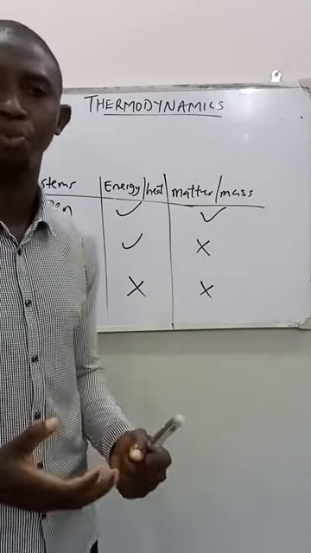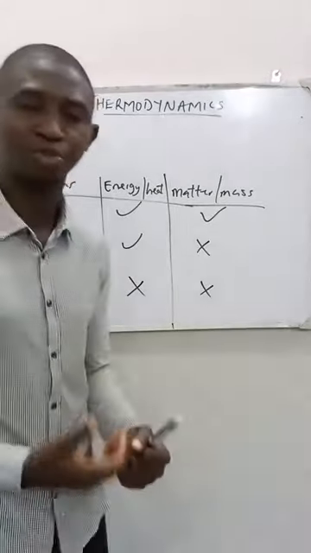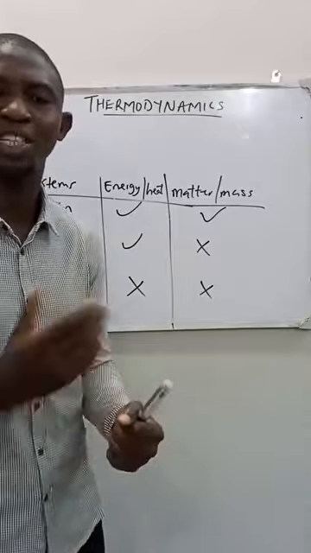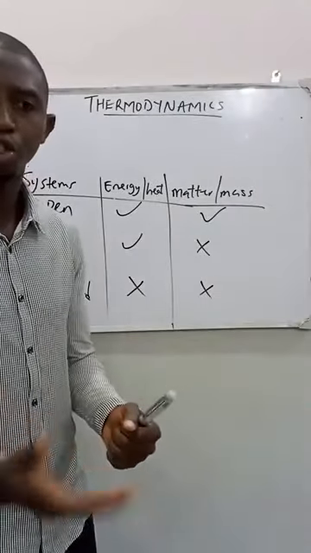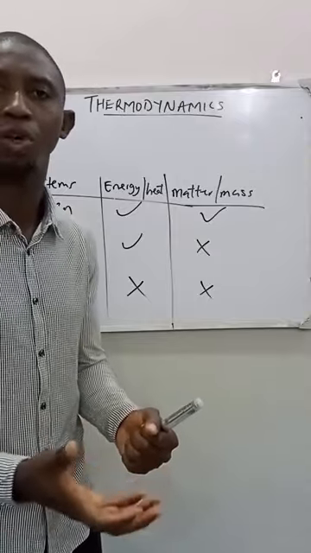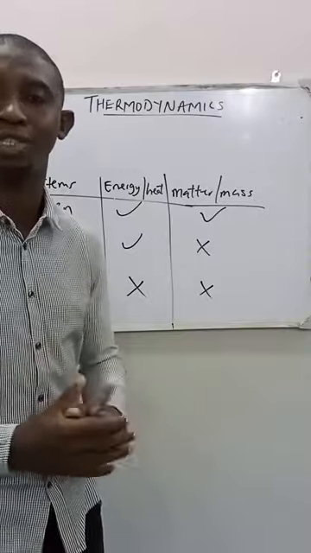An open pot of soup. What happens in an open pot of soup? An open pot of soup means that something can be added inside that pot. And also, the vapors of the soup can escape to the surroundings. That is what we mean by an open system.